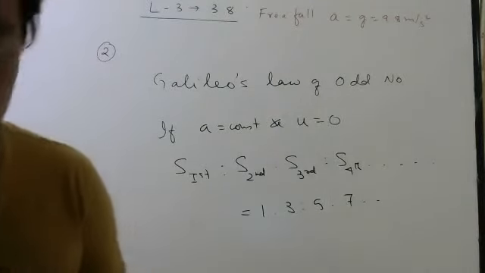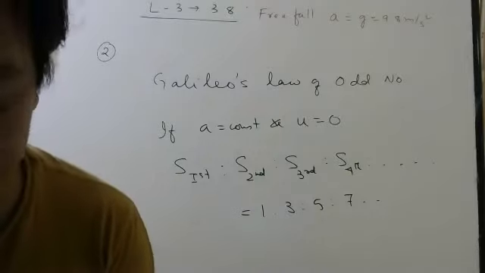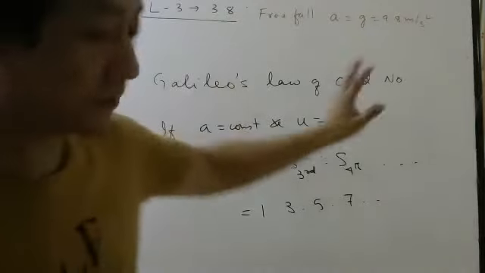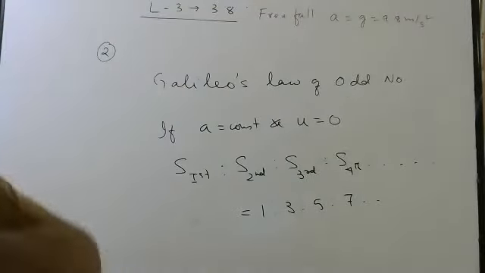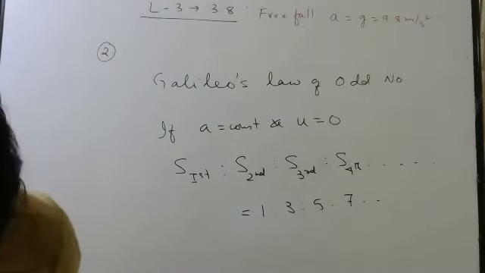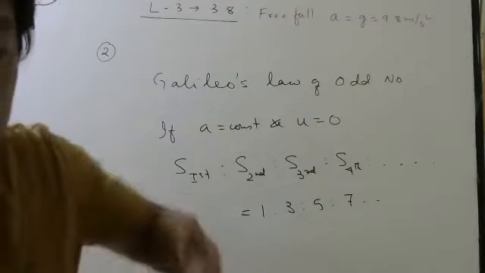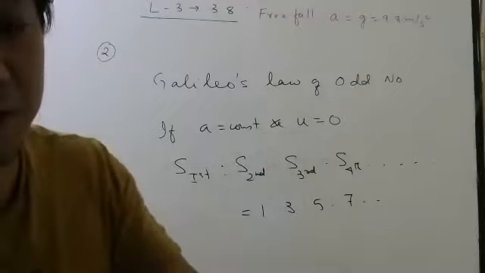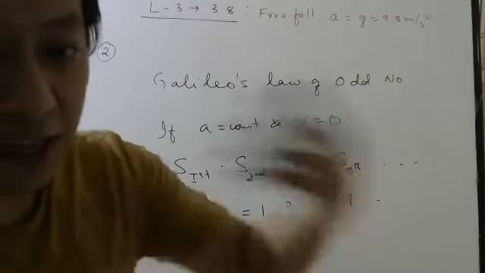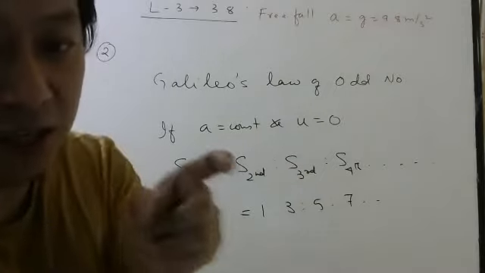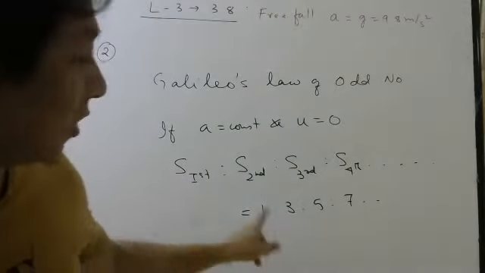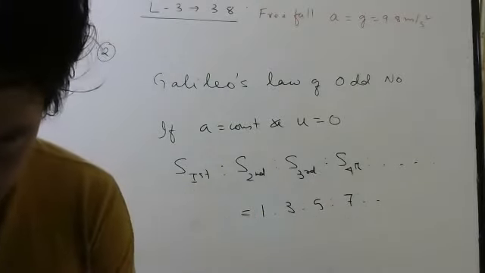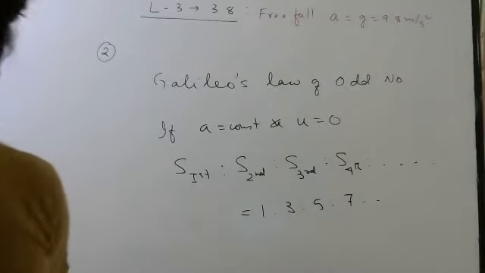Please check the derivation once. Okay, I will not prove it again, but you can write the statement. This is the statement of Galileo's law. So the displacements in equal successive intervals of time, meaning after first 5 seconds, then next 5 seconds, then next 5 seconds. If you calculate the distances, then the ratio will be always 1:3:5:7. I even told you how Galileo did this, I told you already.